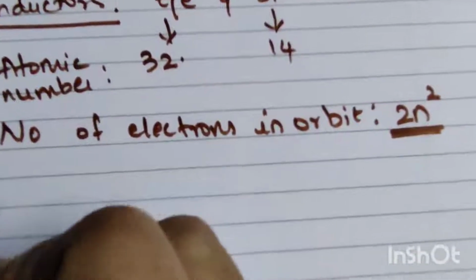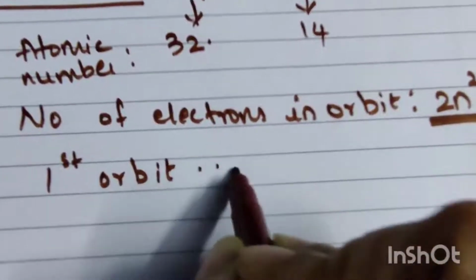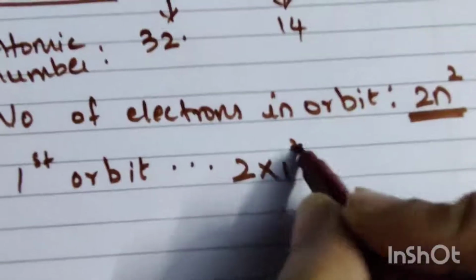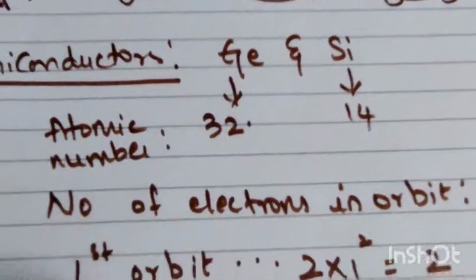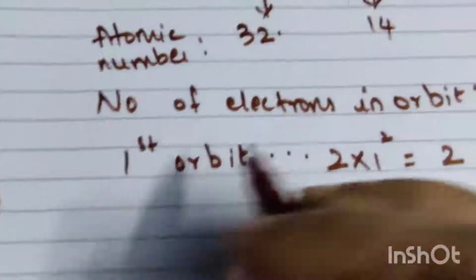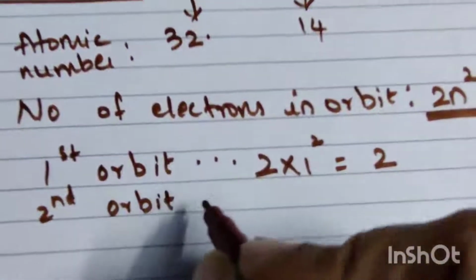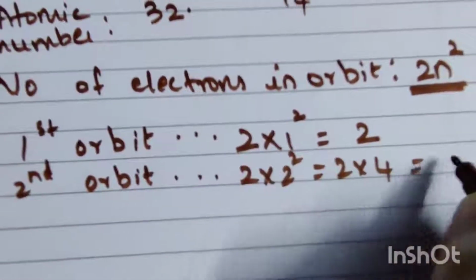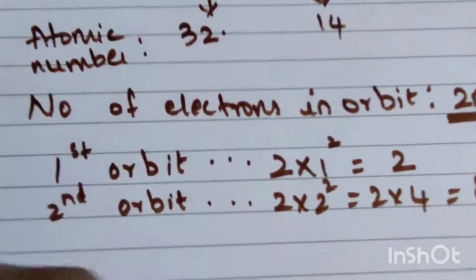2n square. So for example, we'll see in the first orbit, n is the orbit number. 2 into 1 square, that is 2. So the first orbit will accommodate 2. Second orbit, it will be 2 into 2 square, so 2 into 4 will be 8. That means the second orbit will have 8 electrons.